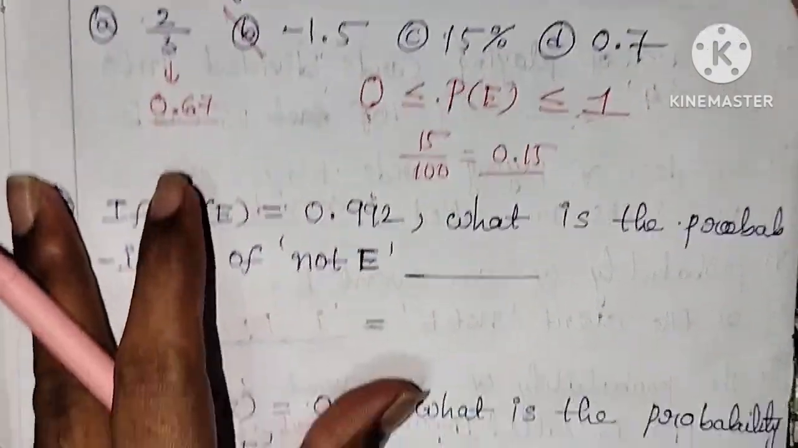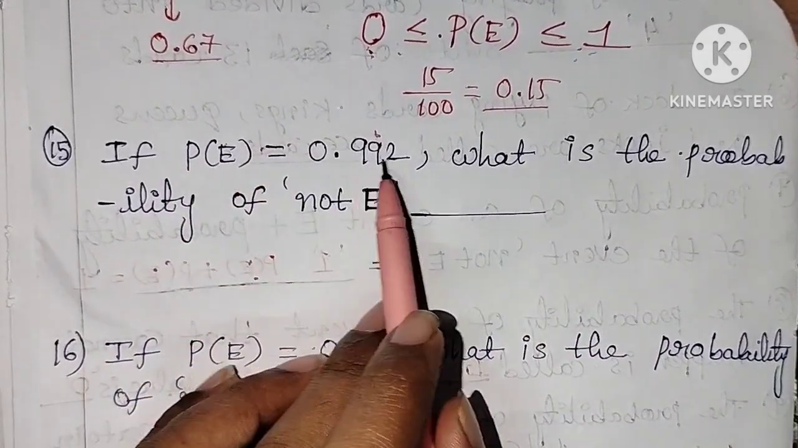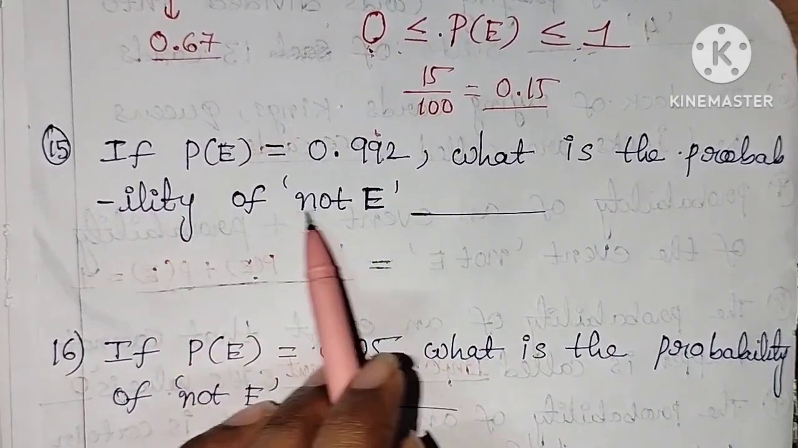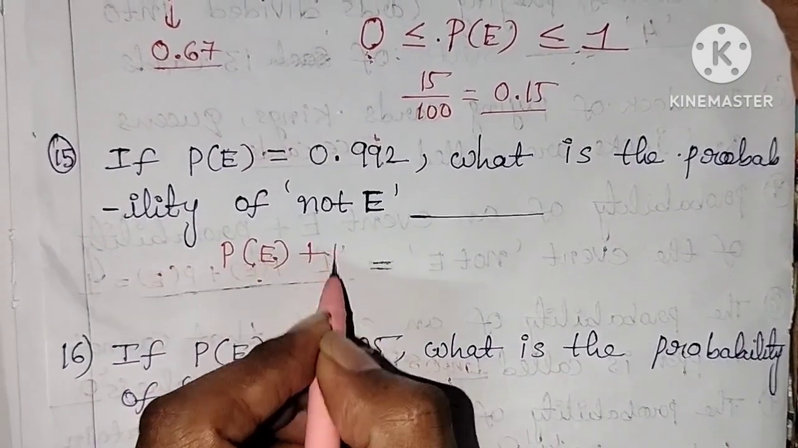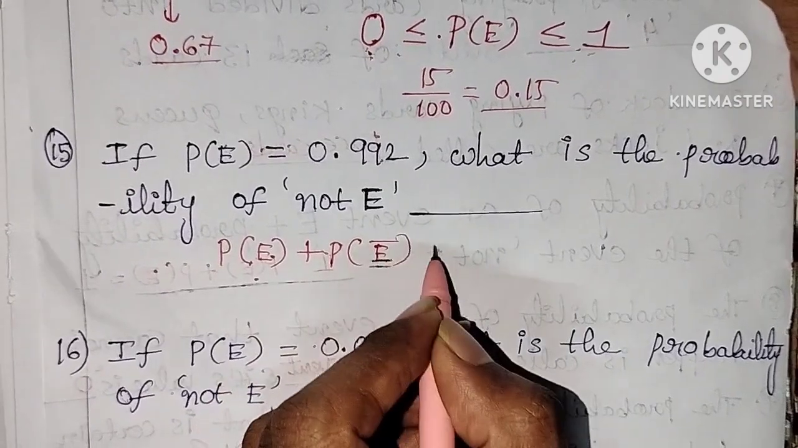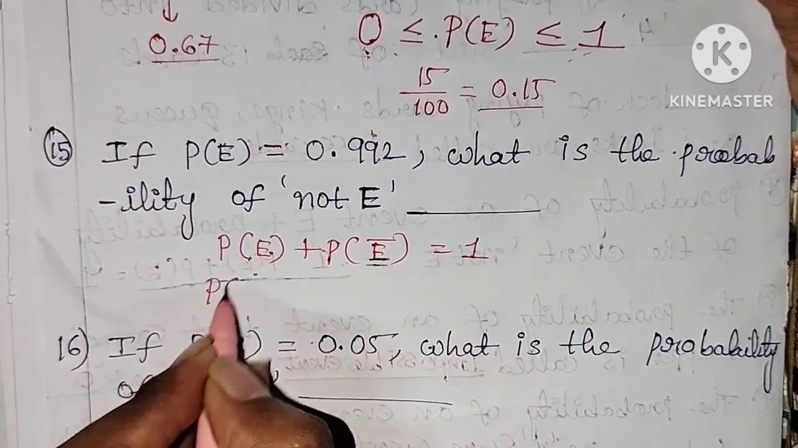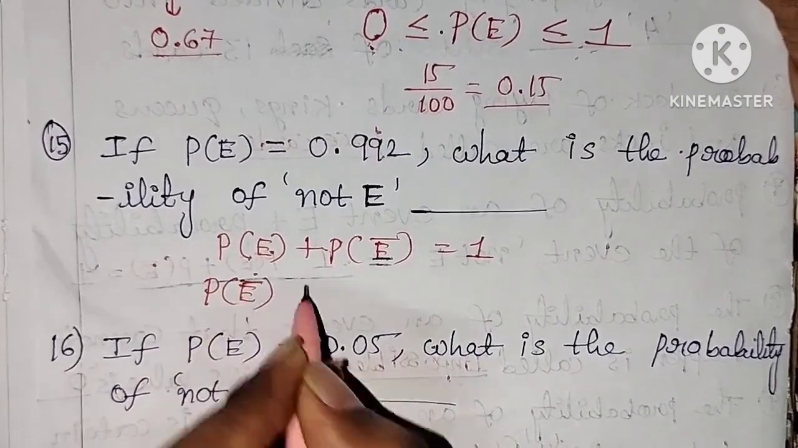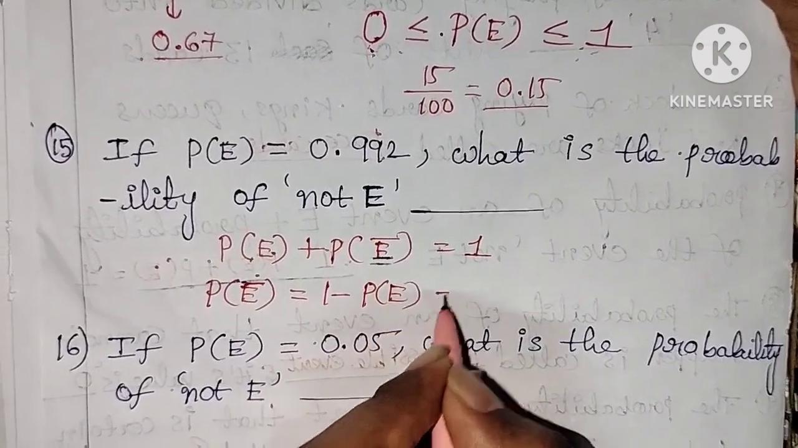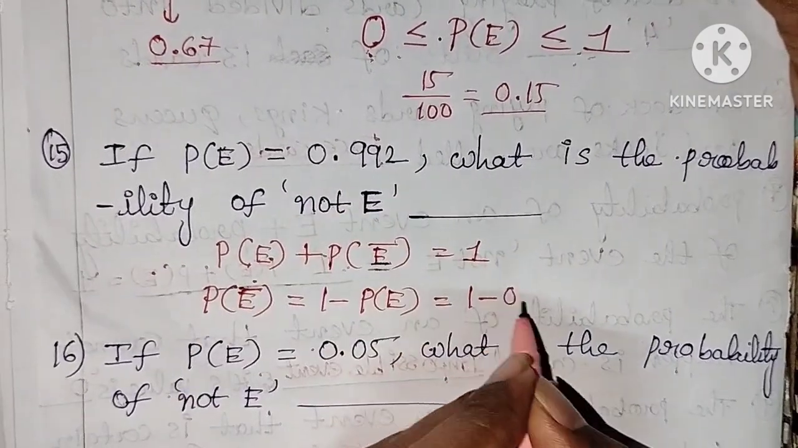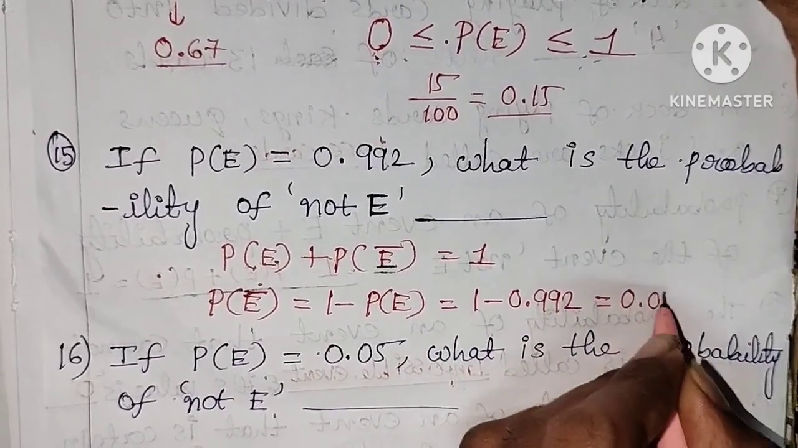Next. If P of E is equal to 0.992, what is the probability of not E? We know that P of E plus P of E bar is equal to 1. P of E is given, we want P of E bar. Transposing P of E, it becomes minus P of E. So 1 minus P of E, 1 minus 0.992, you will get 0.008.